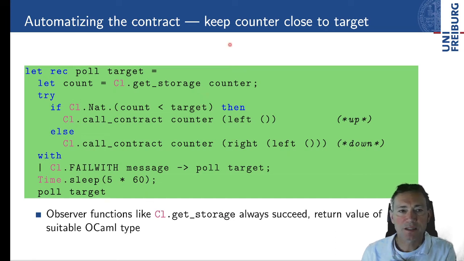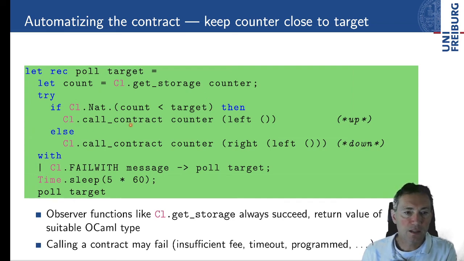Here let's just try to keep the counter close to a target. We invoke some part of the API, get storage, which obtains the current storage value of the counter contract. Since counter is a typed handle, we know get storage returns a value of a suitable OCaml type that represents the current storage. These observer functions always succeed, and we can just work with them.